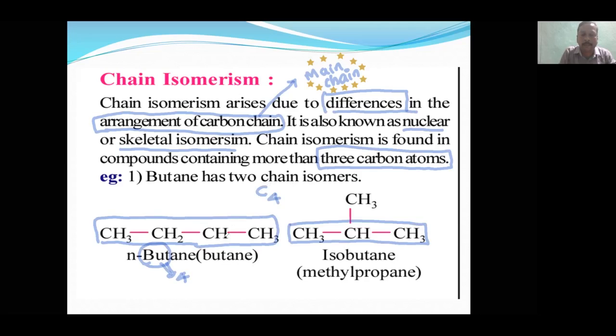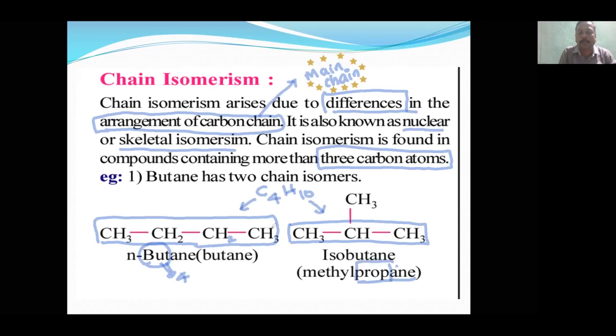Actually, this is a print mistake; it is C4H10. Both have the same molecular formula, but differ in the word root. Here the word root is prop, and here the word root is but.